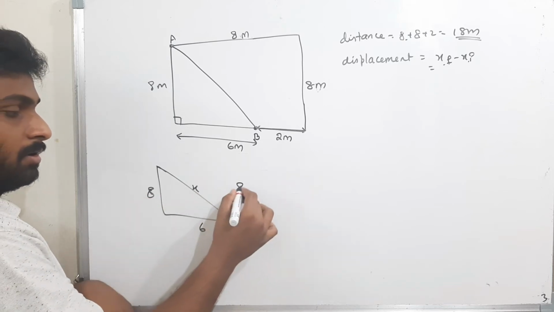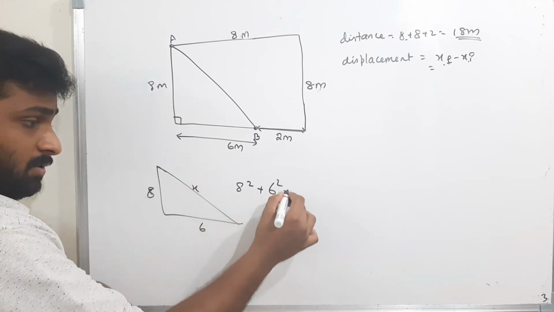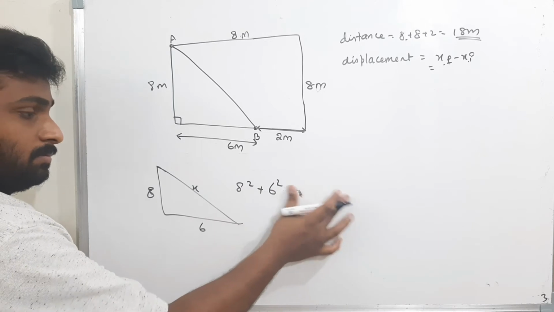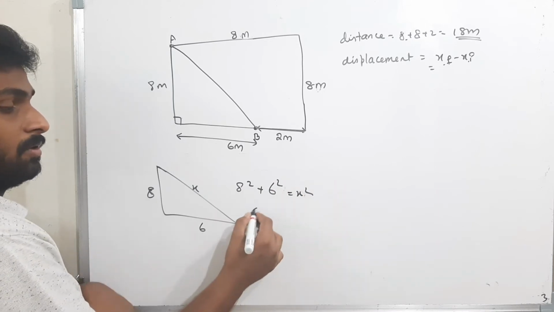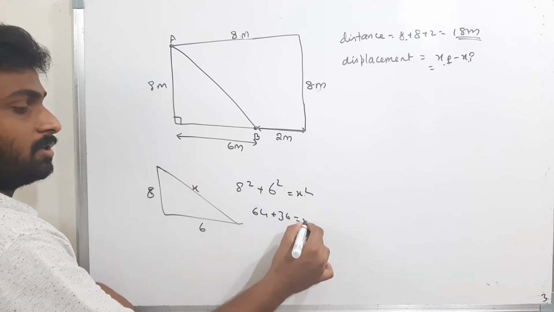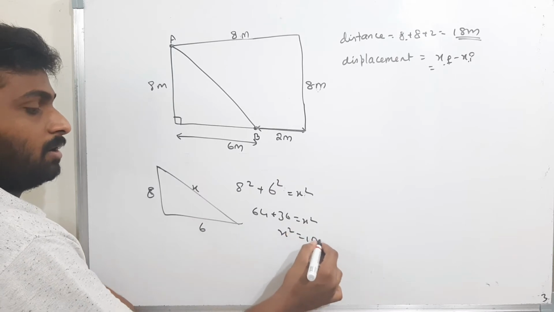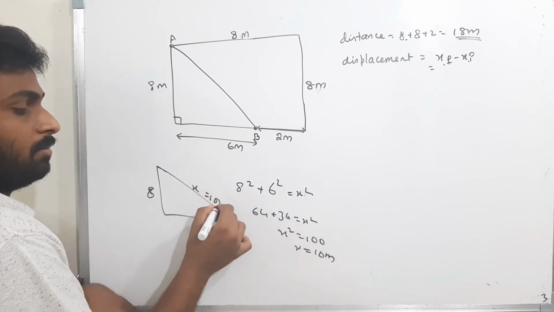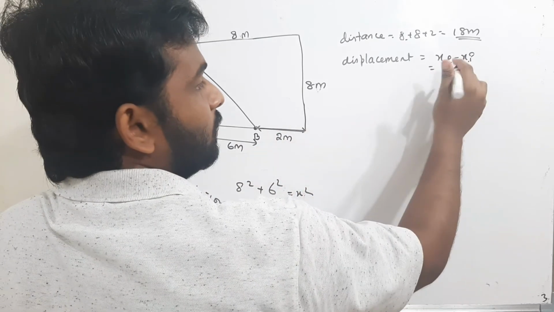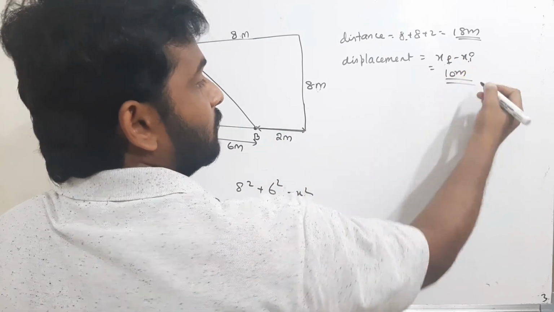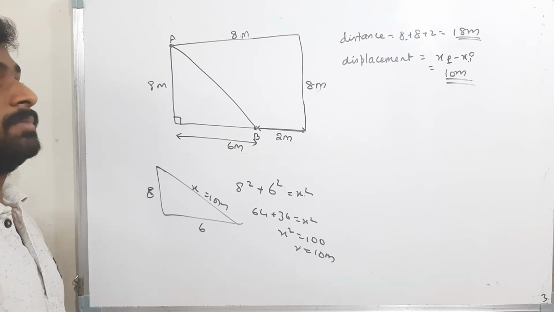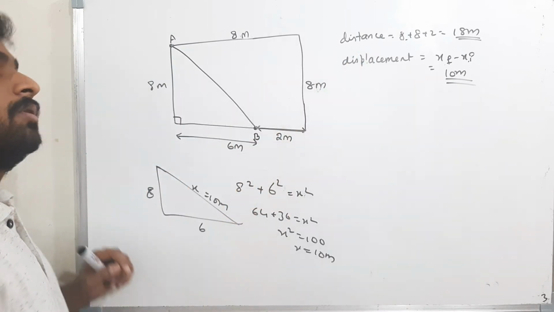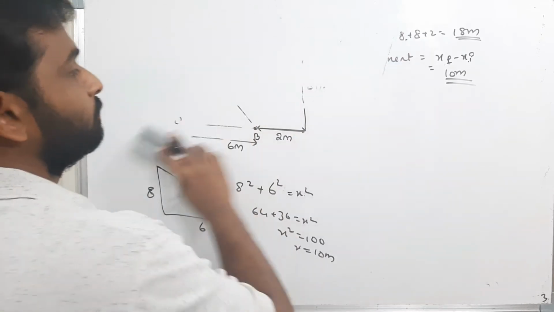Now 8 square plus 6 square is equal to x square. Therefore 64 plus 36 is equal to x square. Therefore x square is equal to 100. Therefore x is equal to 10 meters. Therefore what is the displacement? Displacement is 10 meters. That's all. This is the distance and this is the displacement. Okay, fine. We'll see one more problem.